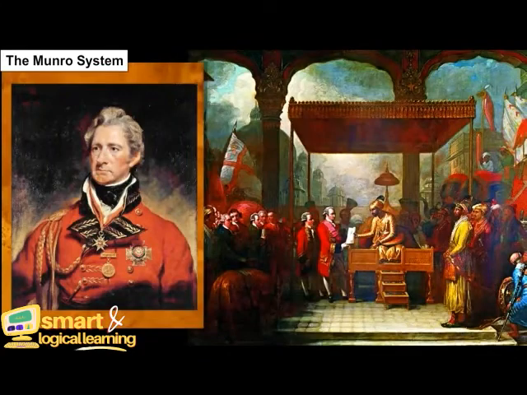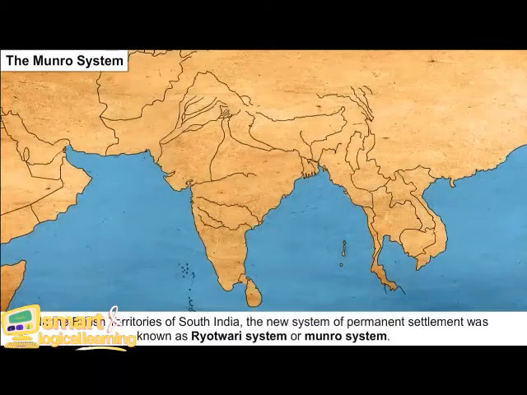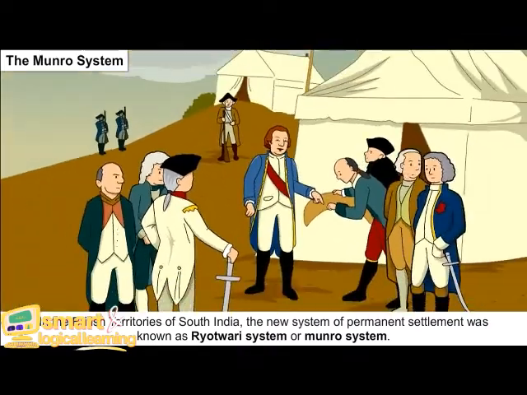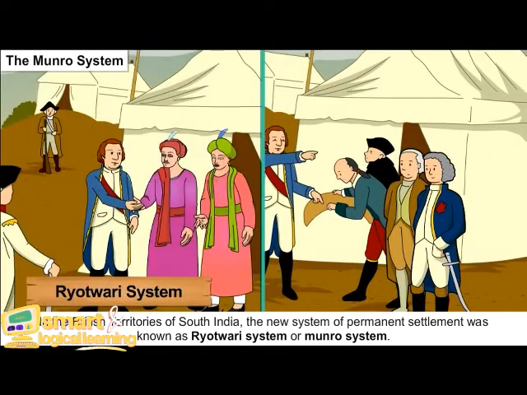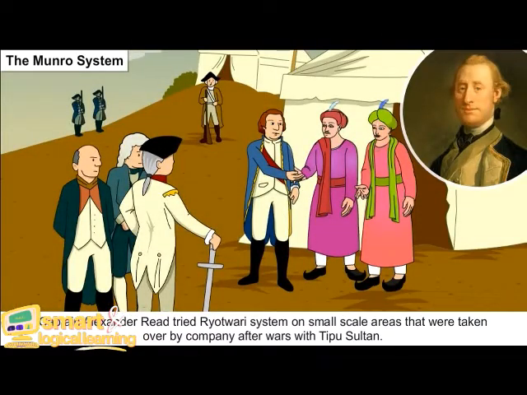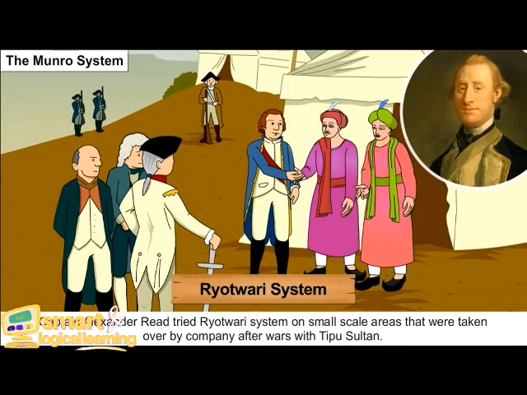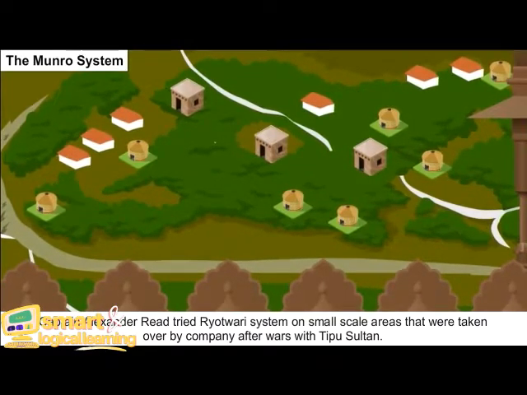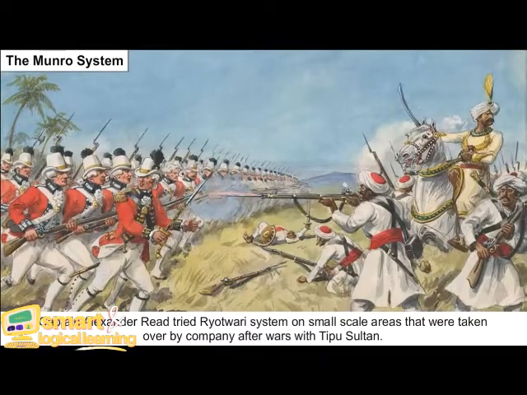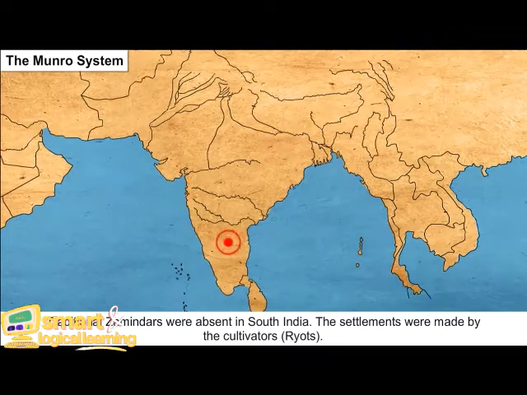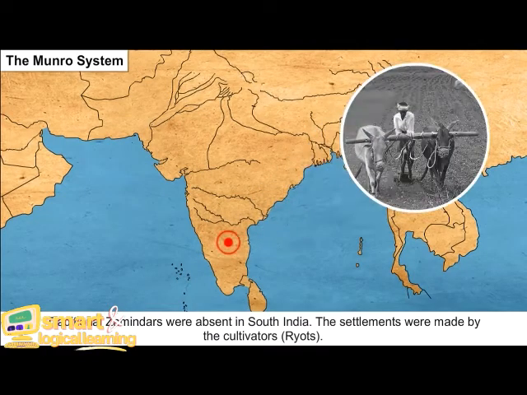The Monroe system. In the British territories of South India, the new system of permanent settlement was known as the Ryotwari system or Monroe system. Captain Alexander Reid tried the Ryotwari system on small-scale areas that were taken over by the Company after wars with Tipu Sultan. Traditional zamindars were absent in South India. The settlements were made with the cultivators, the ryots.